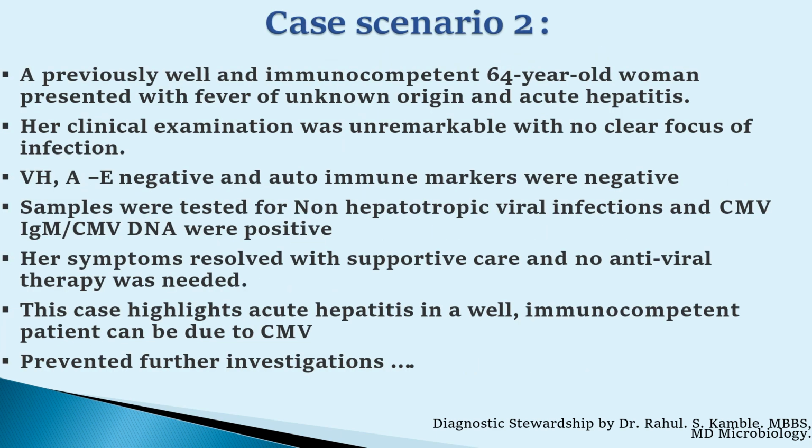Let's see the second case. A previously well and immunocompetent woman presented with fever of unknown origin and acute hepatitis. Her clinical examination was unremarkable, with no clear focus of infection. Viral hepatitis A to E was negative and autoimmune markers were negative. Samples were tested for non-hepatotropic viral infections, and CMV IgG, IgM, and cytomegalovirus DNA were positive. Symptoms resolved with supportive care and no antiviral therapy was needed. This case highlights that acute hepatitis in a well, immunocompetent patient can be due to cytomegalovirus too.